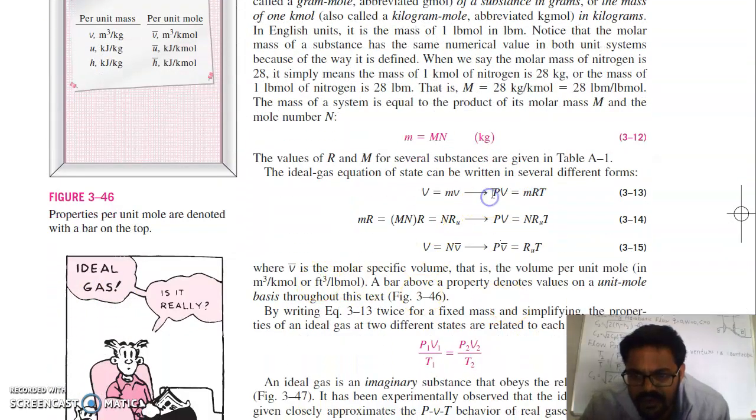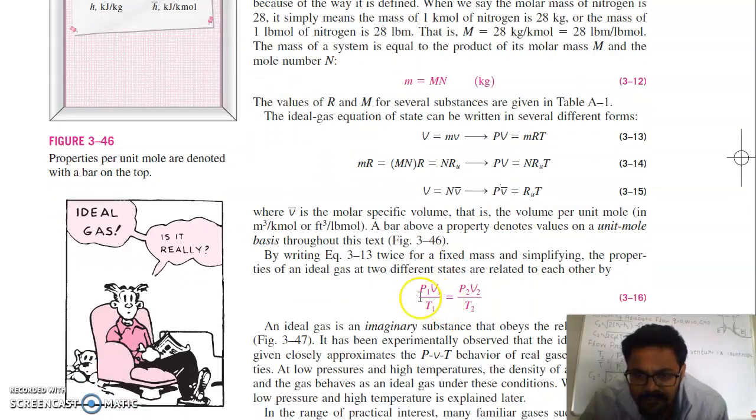This equation is valid at different states of a gas. Suppose you compress the gas, you will get to a second state. Pressure will change to P2, volume will change to V2, temperature will change to T2, but m and R remain constant. The mass of the gas after compression will be the same, and R will be the same. So you can write equation 3.13 twice for a fixed mass and simplify, relating the properties of the ideal gas at two different states.